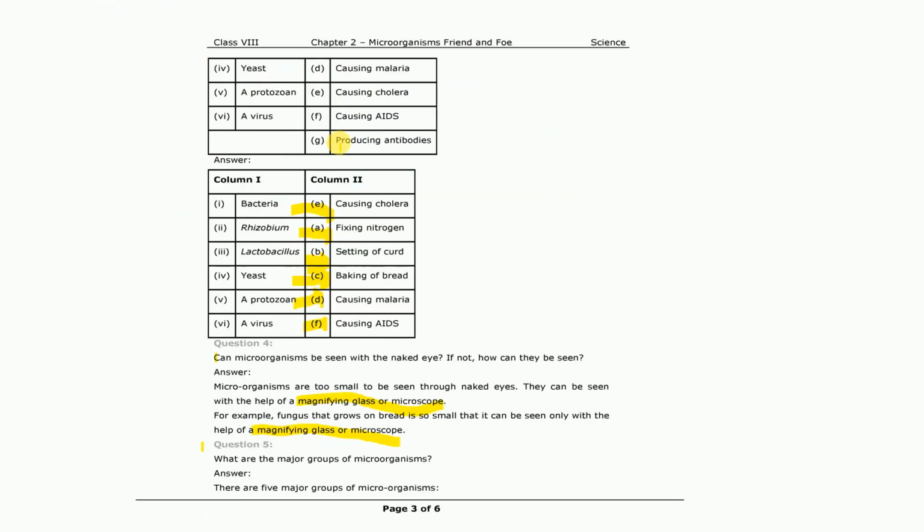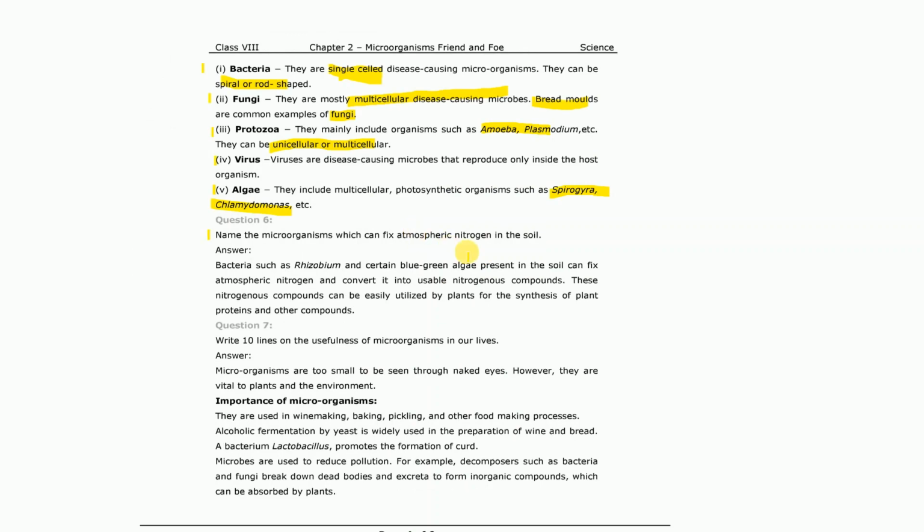Now name the microorganism that can fix atmospheric nitrogen into the soil. So examples are bacteria like rhizobium, and certain blue-green algae present in the soil help in nitrogen fixation and convert the complex nitrogen into usable forms. So these nitrogenous compounds can be easily utilized by the plants for the synthesis of proteins and